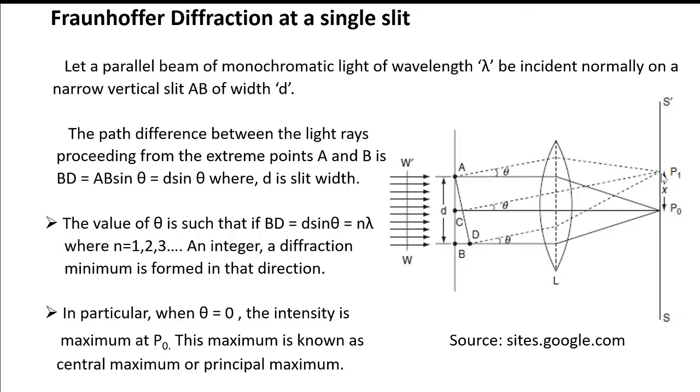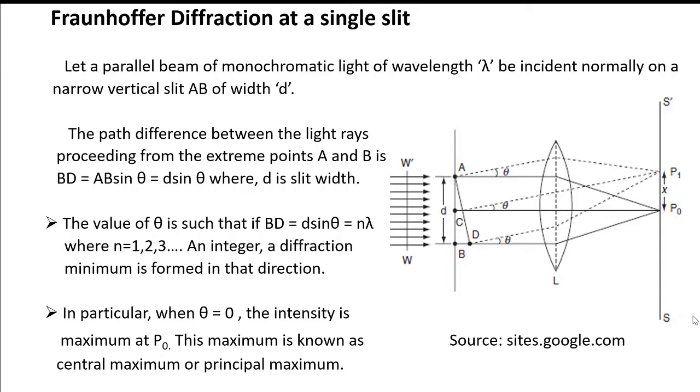Again, if the path difference BD is equal to 2 lambda, then a dark band is produced in that direction. In this case, the slit AB may be divided into four equal parts. The waves coming from the first and second parts interfere destructively, and the light rays coming from the third and fourth parts also interfere destructively. Hence, a dark band is produced in that direction.